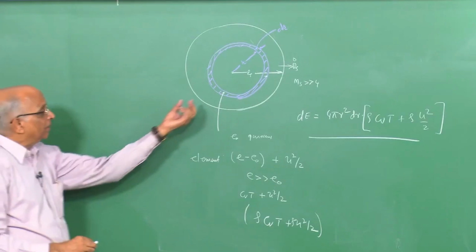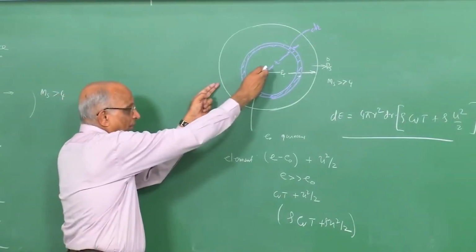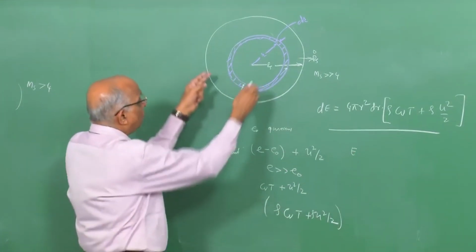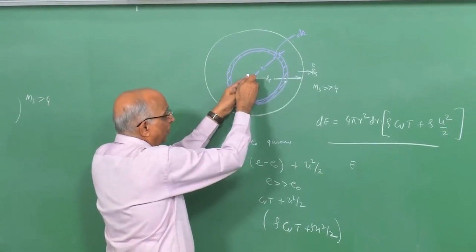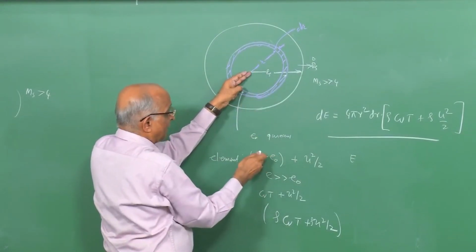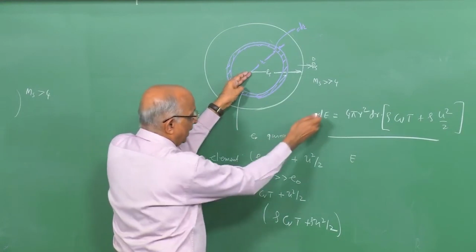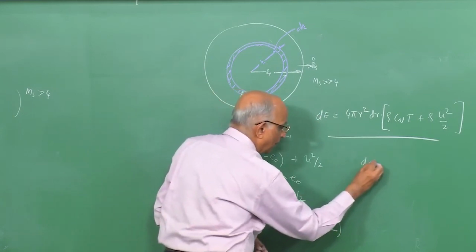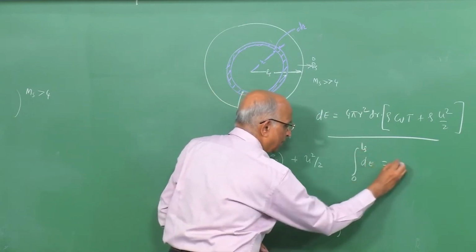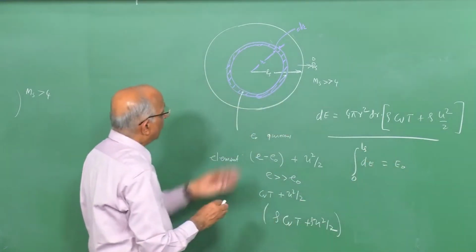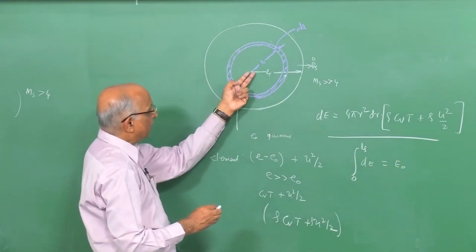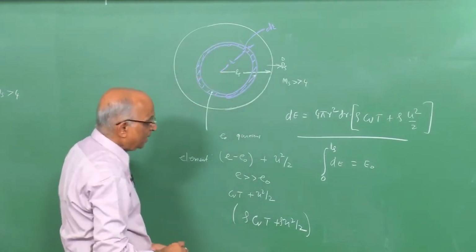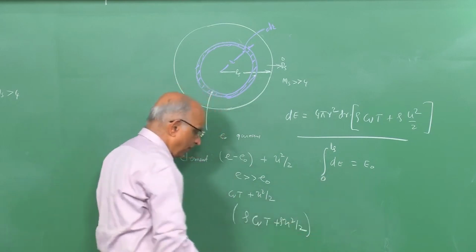Just like we balance the mass in this volume and integrate it out over here, we will integrate out and find out that the total energy now available is the energy from the explosion, because initially it was only E0, we are looking at the excess over here. Therefore, the energy dE, if I were to integrate between 0 to Rs, should be the energy released by the explosive during the explosion, because the energy released by the explosion is dispersed by the lead shock wave over this particular volume.